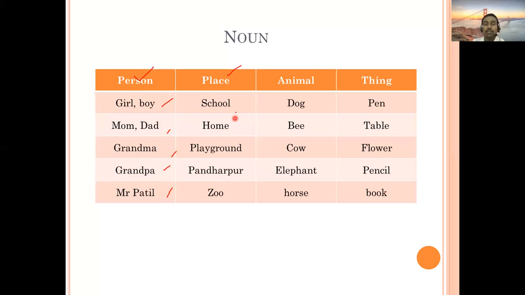For place: school is a place, home is a place, playground is also a place, Pandharpur is a city in fact, but that is again a place. Zoo is also a place. And animals: dog, bee, cow, elephant, horse. Bee is an insect, but that will come under animal. For thing, I already mentioned that a number of objects will come under this category. Pen, table, flower, pencil, book. All these are examples of noun that you can relate to this concept of noun.